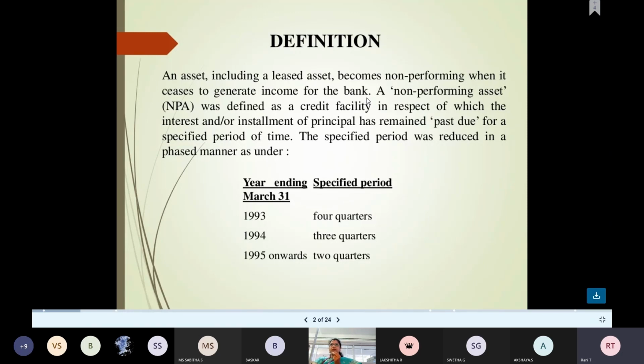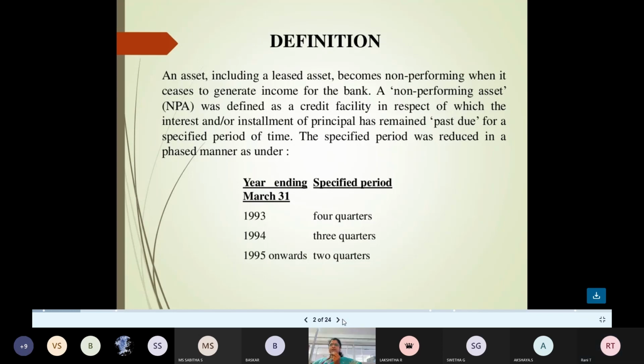The specific period was reduced in a phased manner. If it is for 3 months, it becomes the first quarter; for 6 months, the second quarter. Like this, for 1 year you have 4 quarters.